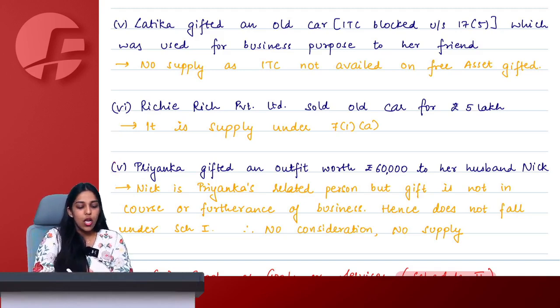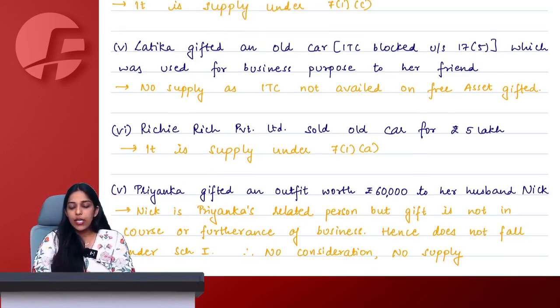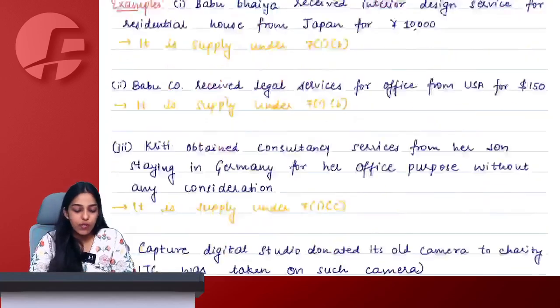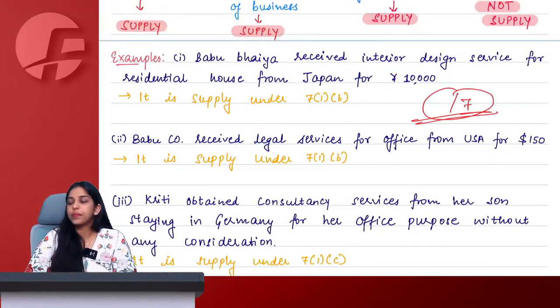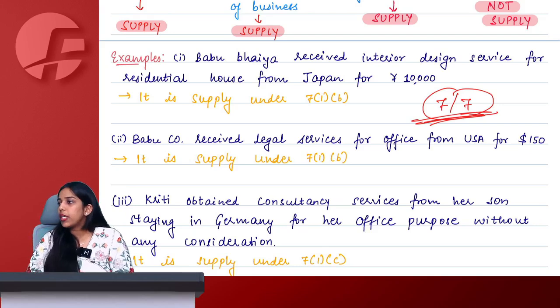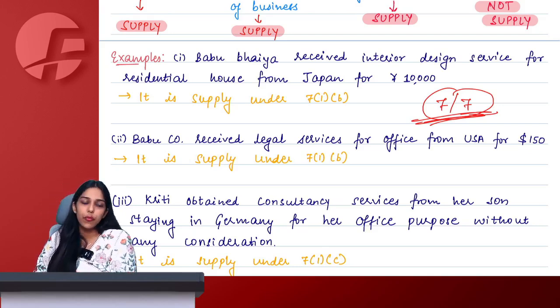Chalo. So we did 7 questions to clarify everything related to section 7(1). I need to know all of your scores. Out of 7, how much did you all score? I got all 7 correct, so my score is 7 on 7. Everyone will quickly tell me their score and then we move forward.